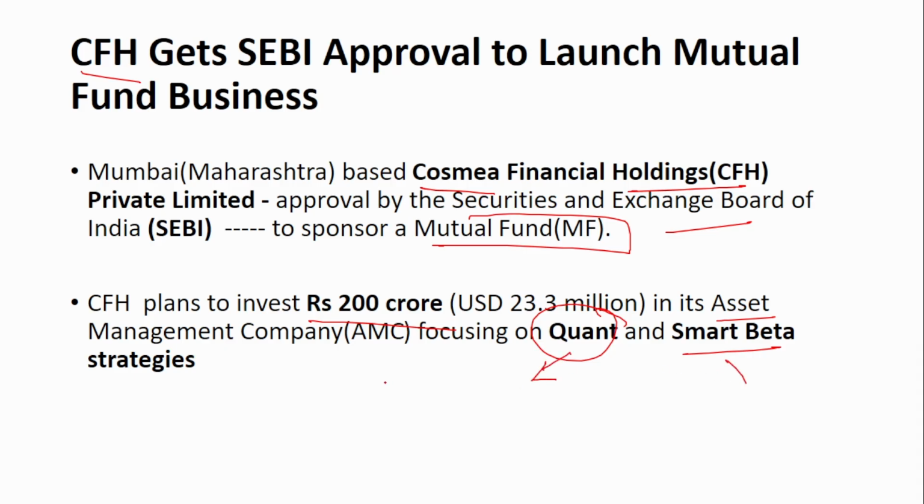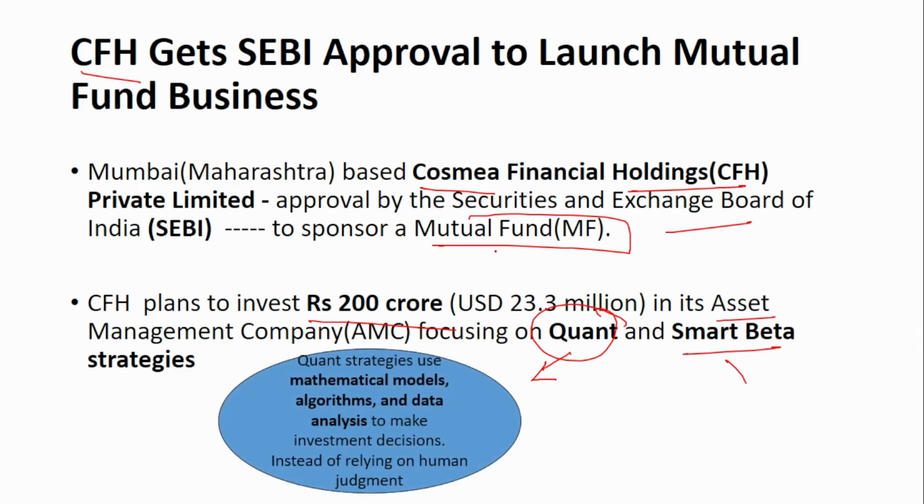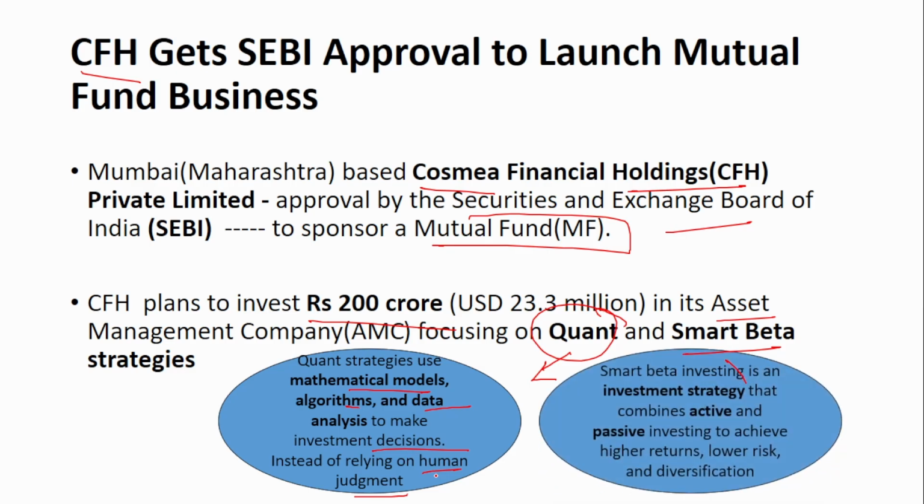Quant will employ a lot of complex technologies, algorithms and heavy data analysis in order to make investment decisions. Instead of relying on human intelligence, it will rely more on algorithms and data analysis. The quant strategies use mathematical models, algorithms and data analysis to make investment decisions instead of relying on human judgment. And the smart beta strategy employs both active and passive investing. Smart beta investing combines both active and passive investing to achieve high returns, lower the risk and also for diversification.